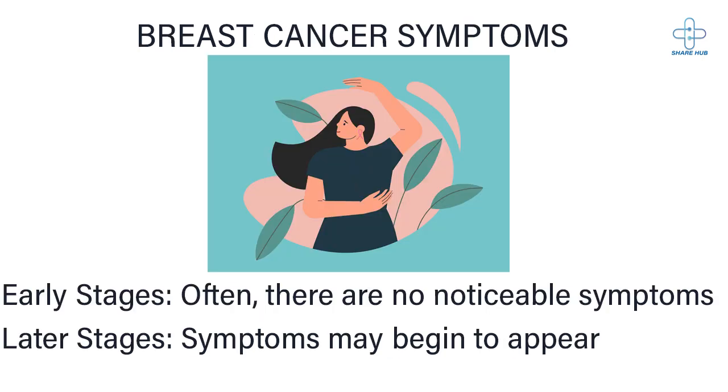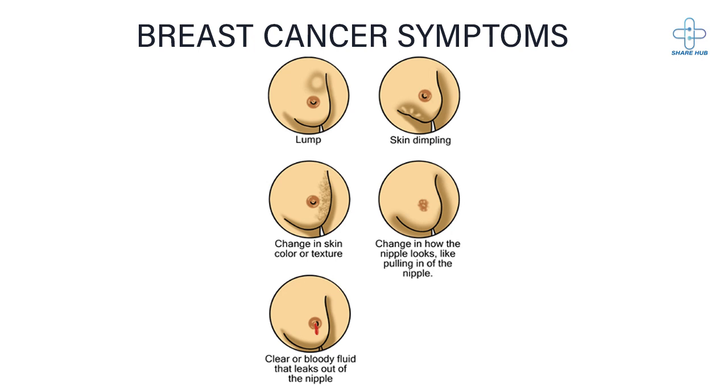Breast cancer symptoms. In the early stages of breast cancer, there are often no noticeable symptoms, but as the disease progresses, symptoms may start to appear. Local symptoms of breast cancer can include a painless lump in the breast, changes in the size, shape, or appearance of the breast, and dimpling, redness, or pitting of the skin. Additionally, there may be an altered appearance of the nipple or the skin around it and abnormal or bloody discharge from the nipple. Presence of above features do not always indicate the presence of a breast cancer.